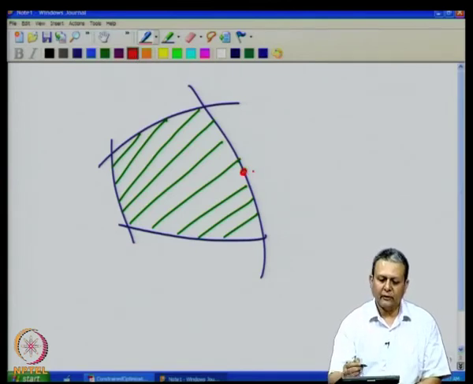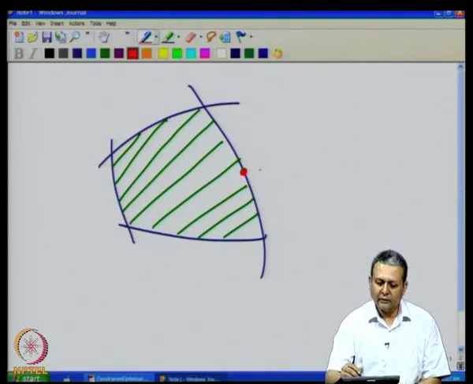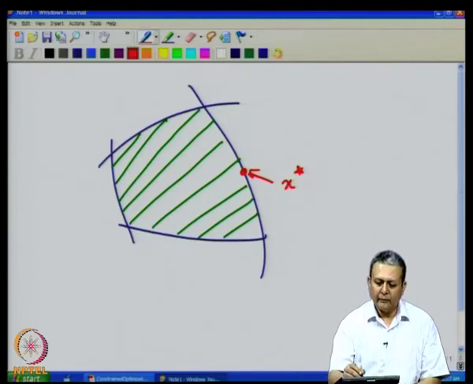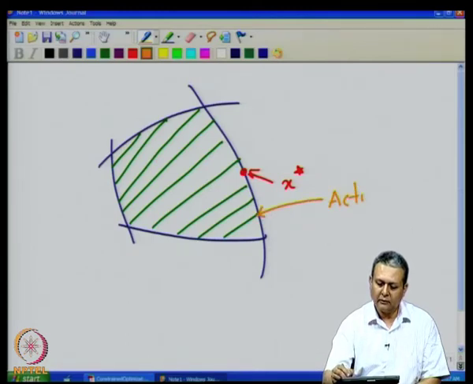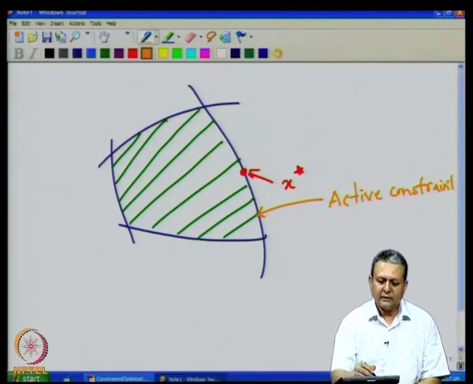So, suppose for some objective function, this point is our solution. Now, at this point only this constraint is active. So, the only constraint which is active at x star is this constraint. Now, other constraints are inactive.